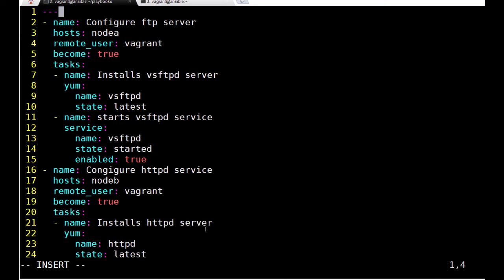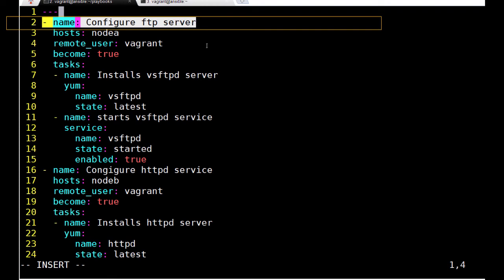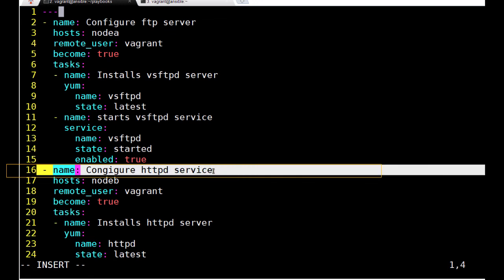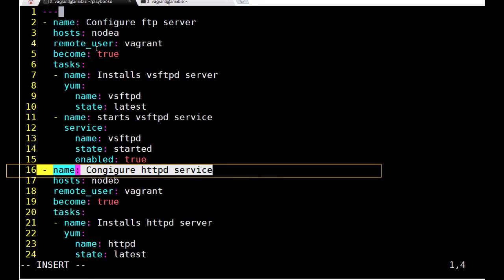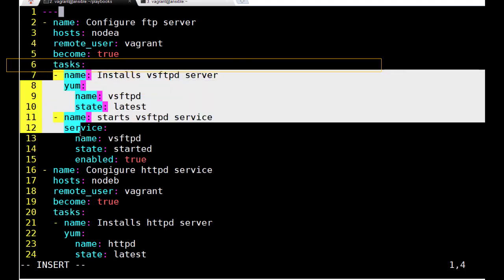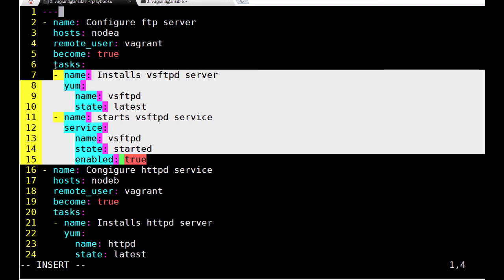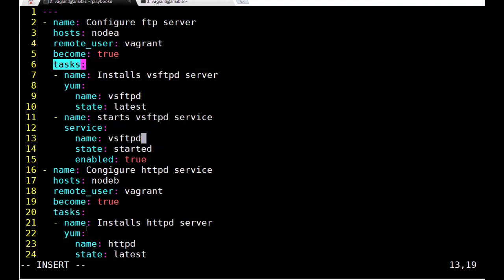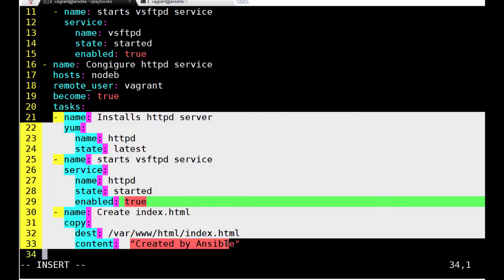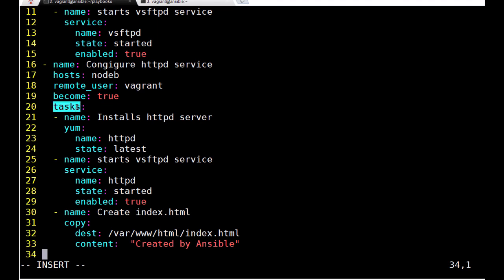The playbook has 2 plays. The first play is this one, configure HTTPD VSFTPD server. That is the first play. That's why it starts from the beginning of the line here. Then it has one more play here, configure HTTPD service. So this one also starts from the beginning of the line. So each play should start from the beginning of the line. Each task is a subsection of the tasks, and they should also be indented to the t of tasks. You can see there are other tasks also here. All these tasks are indented up to the t of tasks.